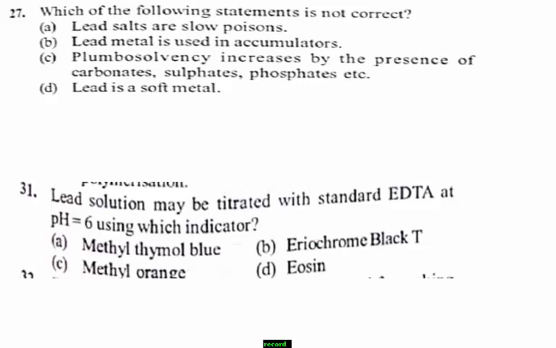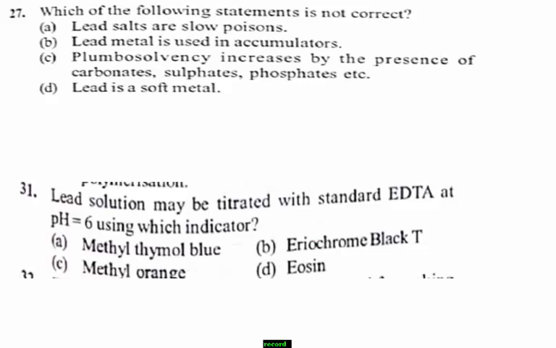Once again, observe the given options and think clearly. Students, lead salts are slow poisons. Remember, lead salts are slow poisons and are highly toxic.